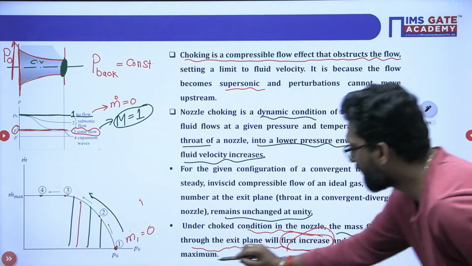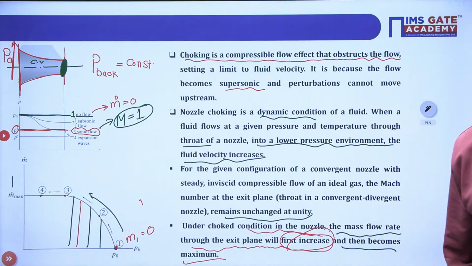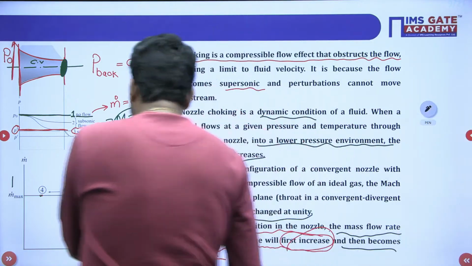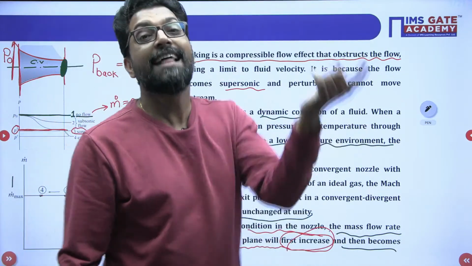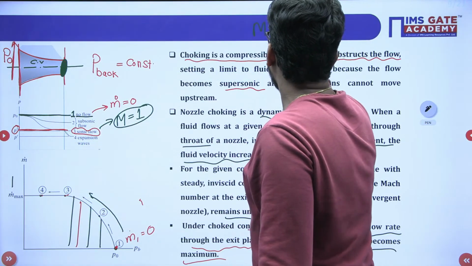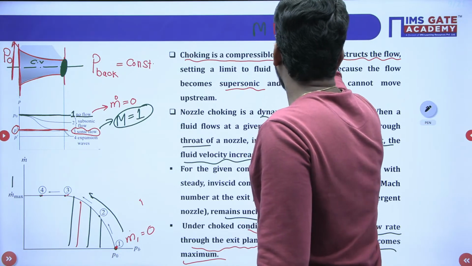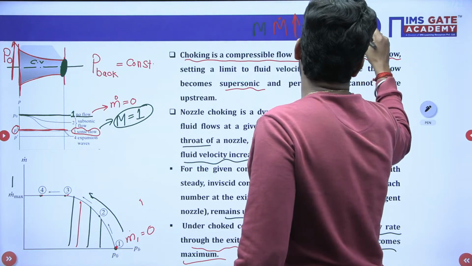Yes, under the choked region, it will first increase. Yes or no? This mass flow rate first increases, and then becomes maximum during the choked condition. So it will increase, it will never decrease, and then it is constant. That means mass flow rate will increase, then it is constant, and that constant value is maximum.